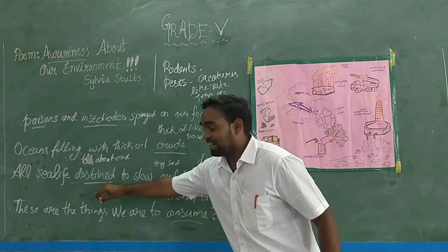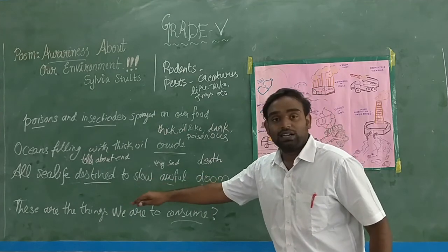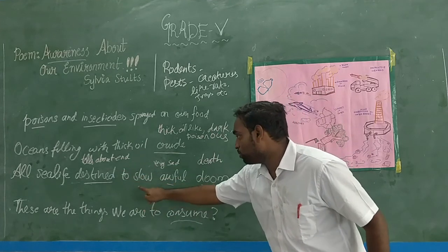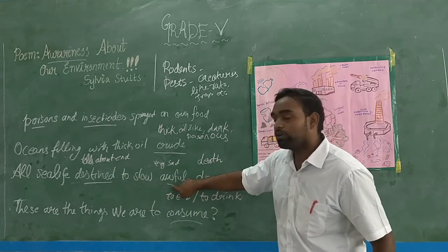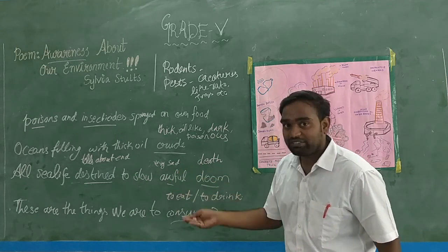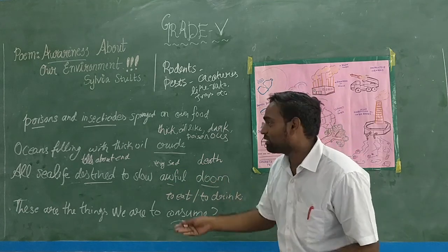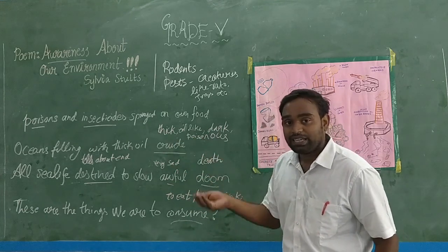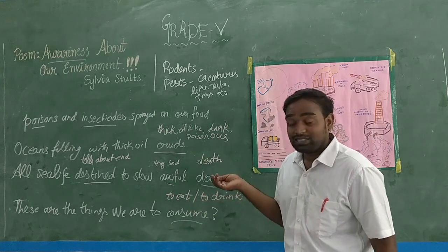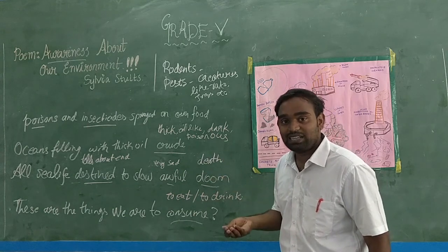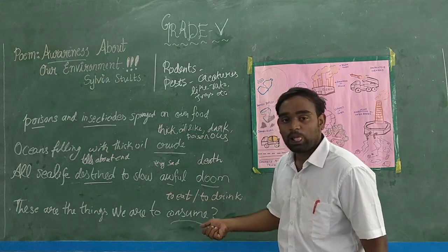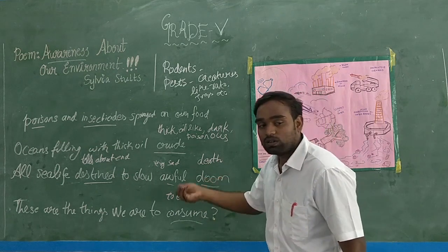Then, destined. Destined means it is telling about the end. What is that? All sea life destined to slow awful doom. Awful means in a very sad manner. Doom means death. All sea life will finally become dead because of this crude oil being put into their house. And what is the fourth line? This all will make our food poisonous. Why should we eat them? That is the end of the fourth line. So the second stanza is over. We will move on to the third stanza.